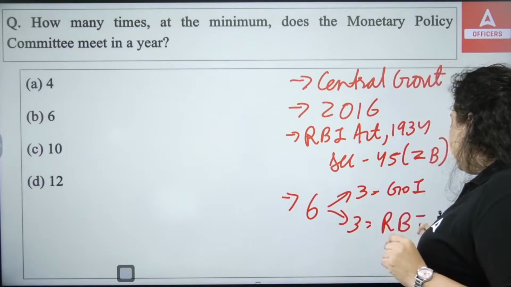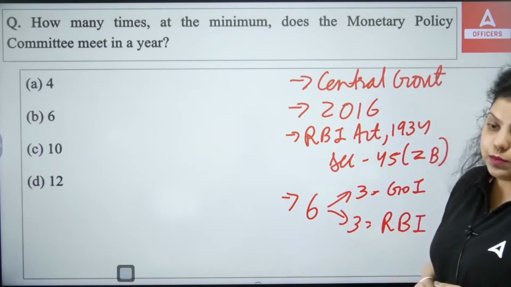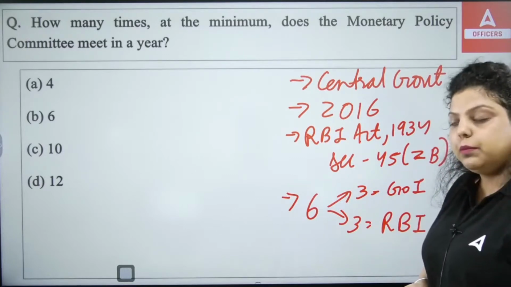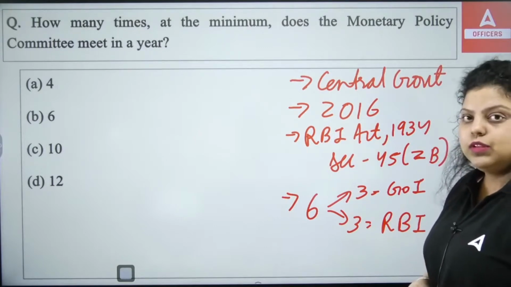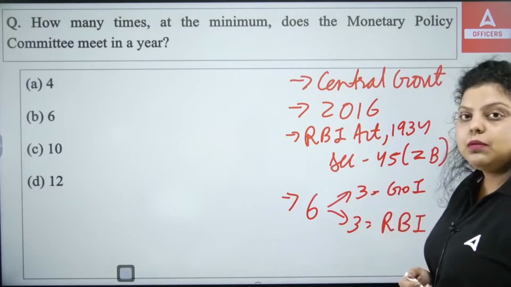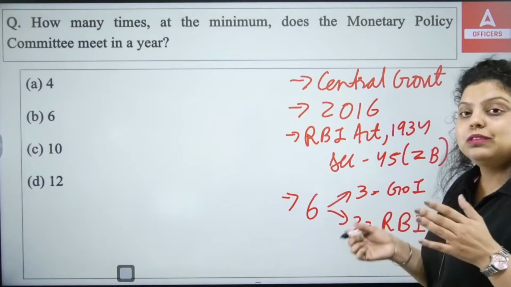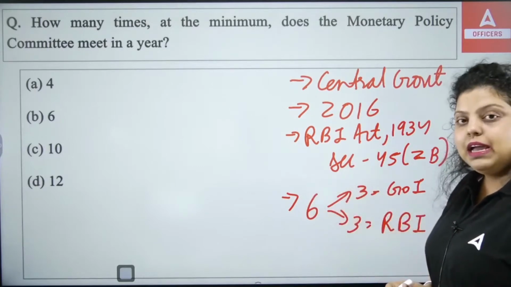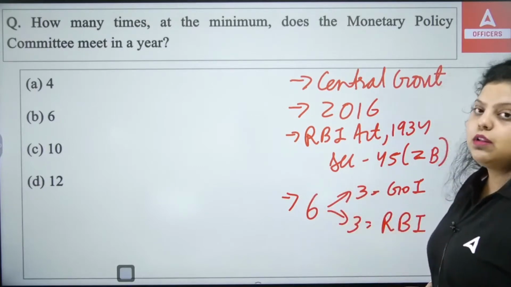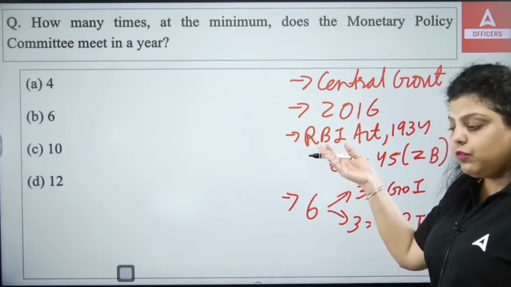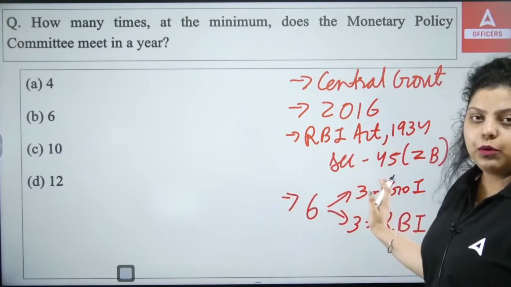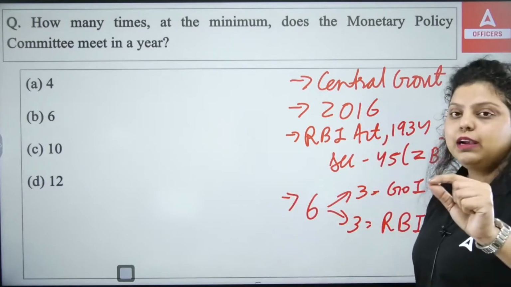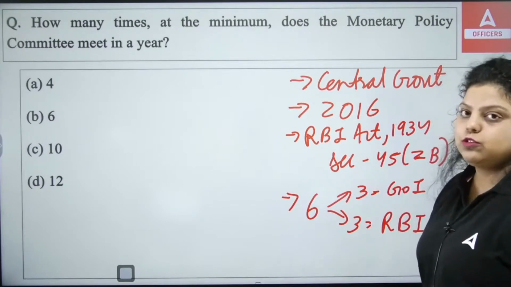The members appointed by the Government of India are known as academicians. Their tenure will be 4 years or until further order of the government, whichever is earlier. The members appointed by RBI are known as ex officio members because they are already holding a post in RBI and they will be made members here. Like the RBI governor will become the chairman of the monetary policy committee. That's the ex officio member. One of the deputy governors will be a member of the monetary policy committee. One executive director of RBI will be a member from the side of RBI. So that's why these 3 members are known as ex officio members.